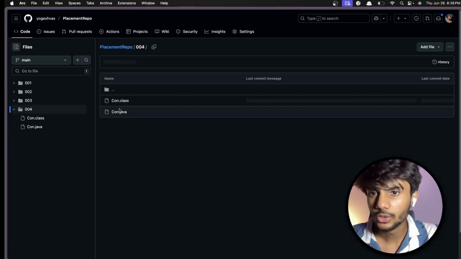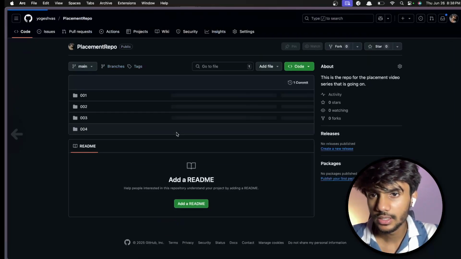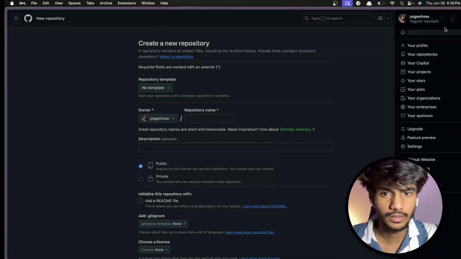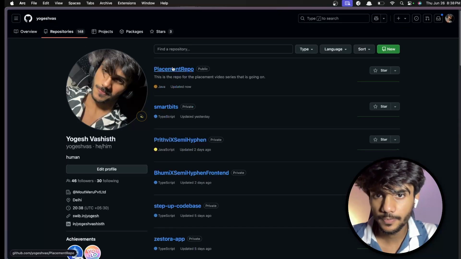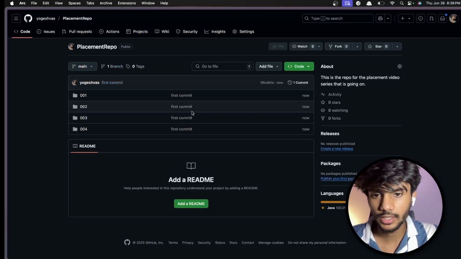Do not open the class files, because that's bytecode, but you can see these. I guess this works. I'll just go to my profile. Yeah, perfect. I hope you got to know a little bit of Git.